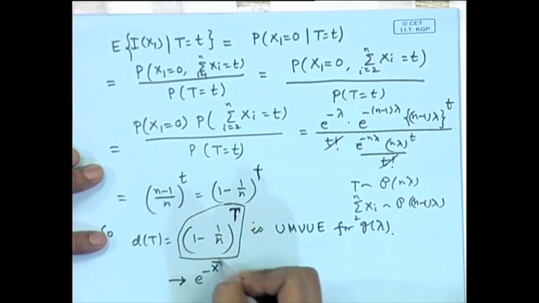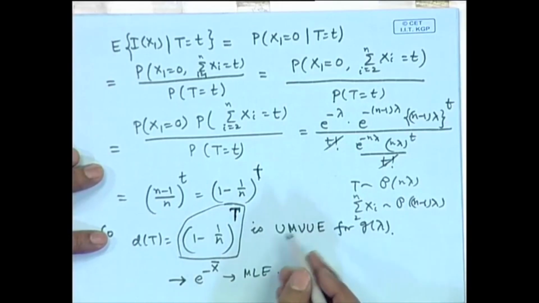So, this becomes e to the power minus x bar, which was actually the maximum likelihood estimator. So, this is another important point, that in most of the practical situations asymptotically the minimum variance unbiased estimator and the maximum likelihood estimator will be same. There have been some results in this direction.